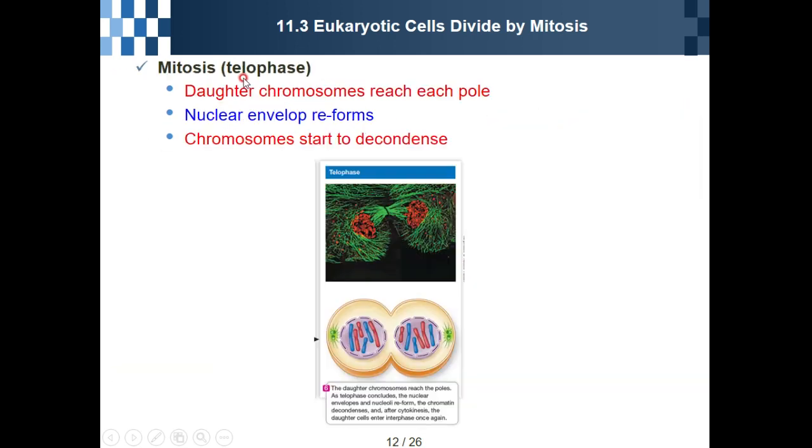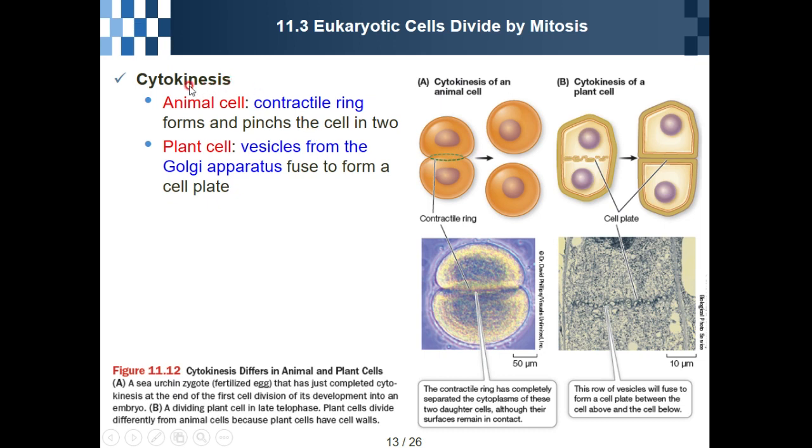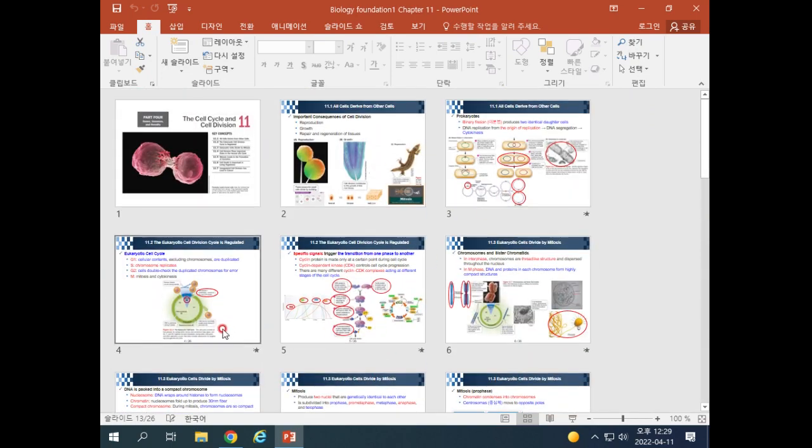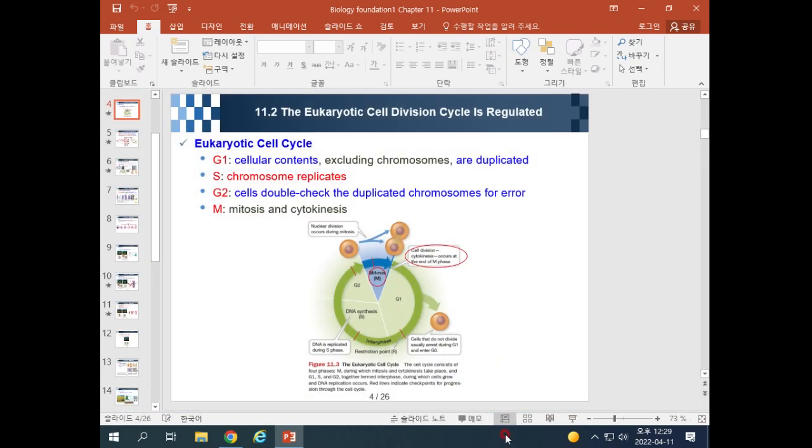So finally, after mitosis, cytokinesis happens. For example, here we learn that again. M phase is composed of mitosis, followed by cytokinesis. Cytokinesis is when cell division happens.